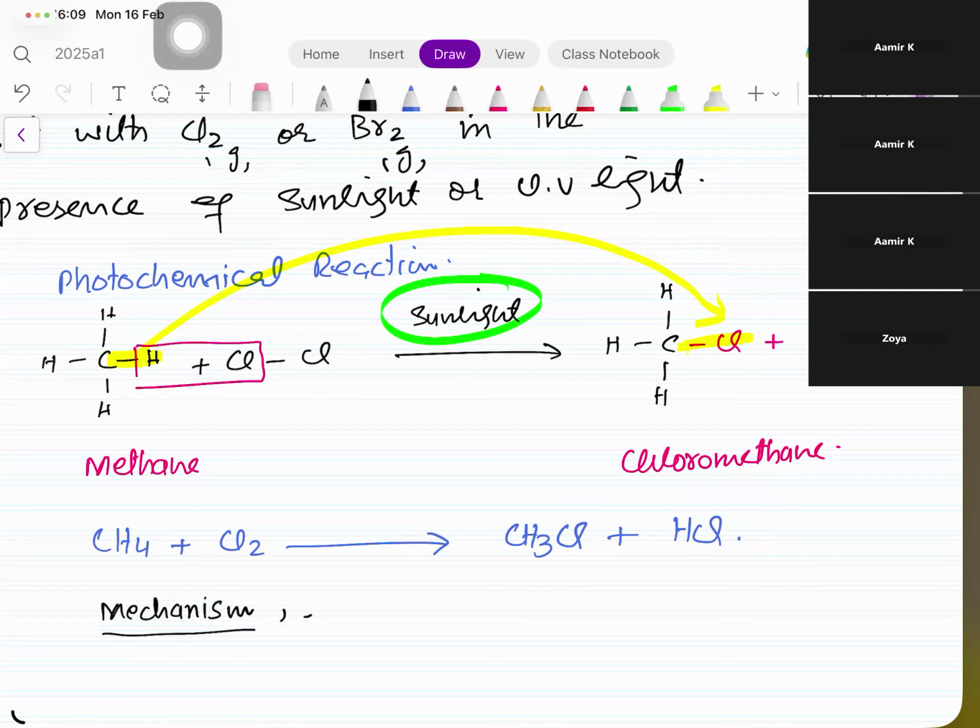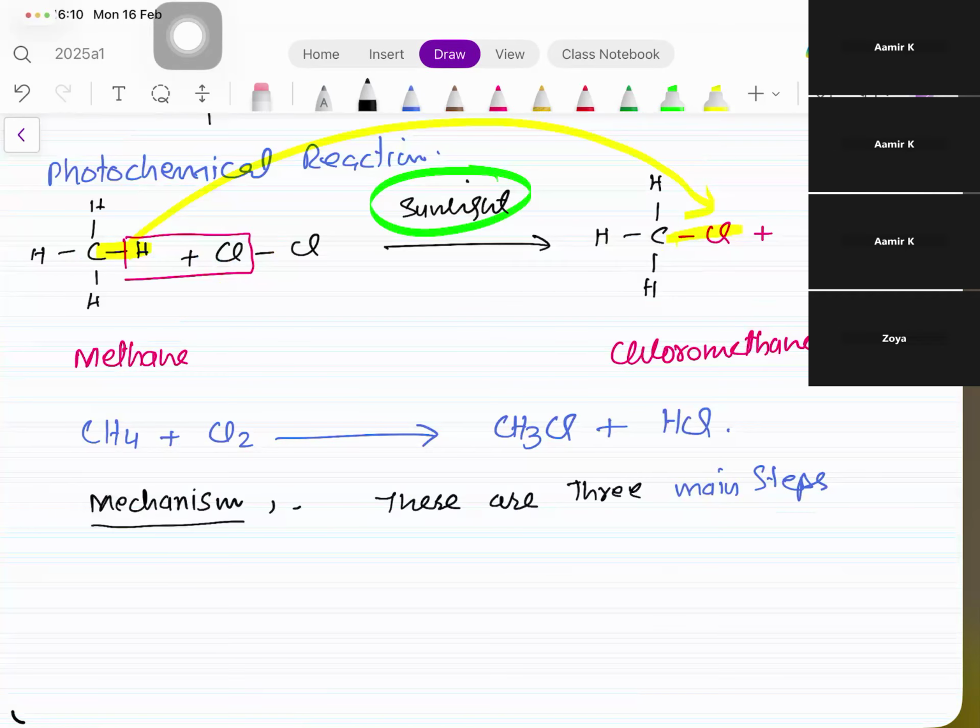So as far as the mechanism is concerned, first of all, there are three main steps. The reaction where H went and Cl came in has three main steps. In the first step, which is linked with sunlight, yes, it is known as initiation.